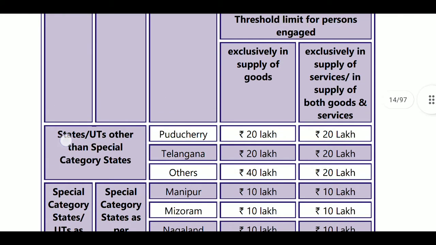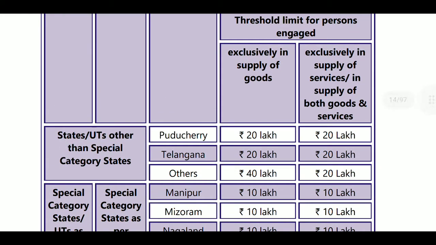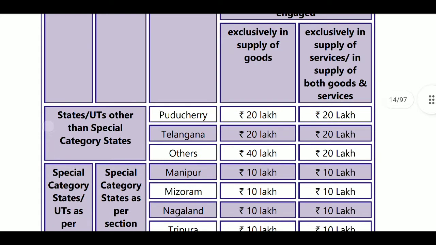For example, if you are in a state other than special category status, then Pondicherry, Telangana, others, what is your turnover limit? Pondicherry means 20 lakhs, Telangana means 20 lakhs, others will be 40 lakhs. This 40 lakhs is applicable only when you are dealing exclusively in goods.